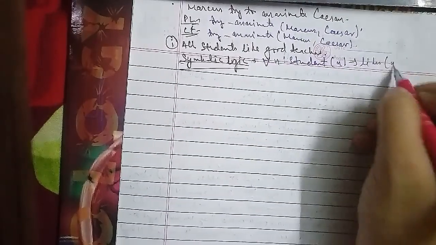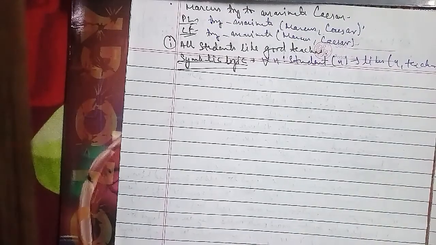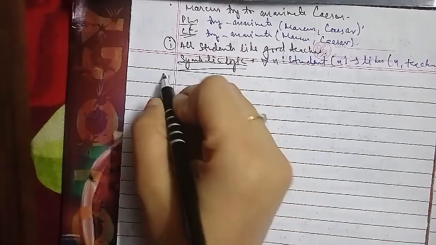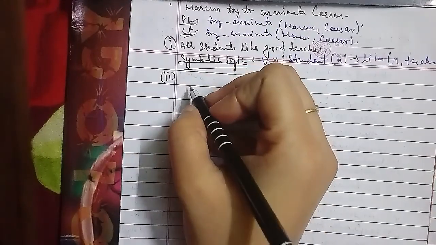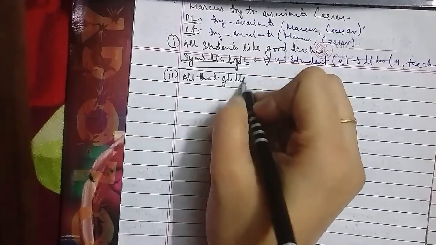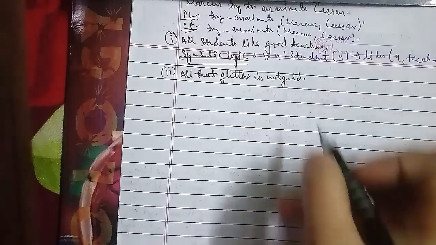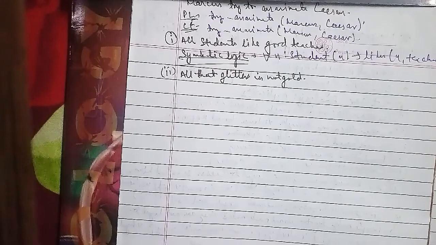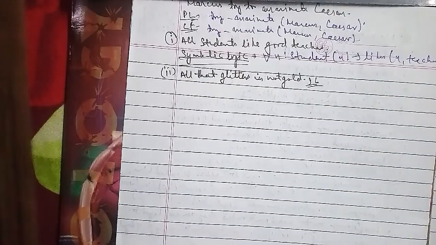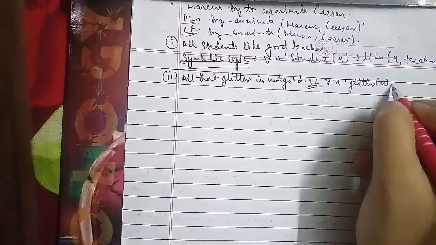Now the fourth sentence we'll talk about is: God helps those who help themselves. For this we go ahead with the symbolic form, which is represented as: x person, x, and that is help, which is x comma x tends to help God x. So that is God helps those who help themselves.